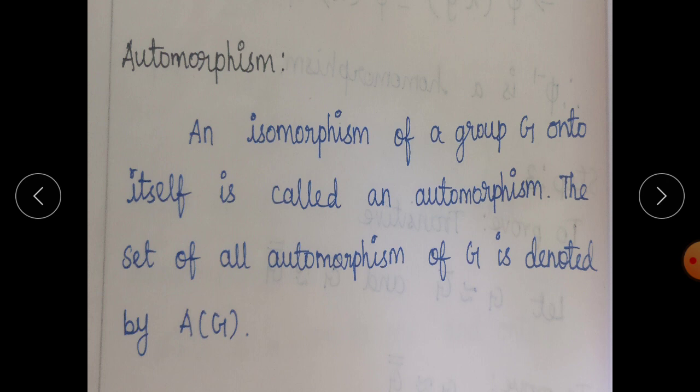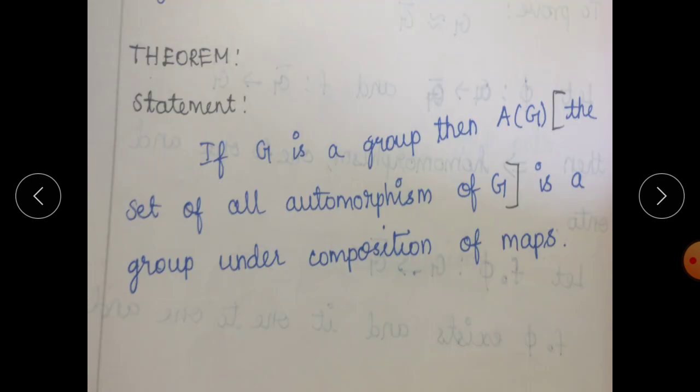That means you have to define a mapping from G to G that should be onto itself, and then you can say that it is an automorphism of G. The set of all automorphisms of G is denoted by A(G). So we have to see the theorem based on automorphism.